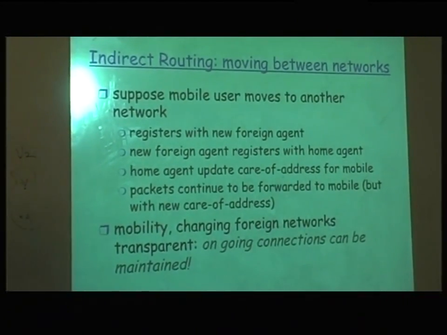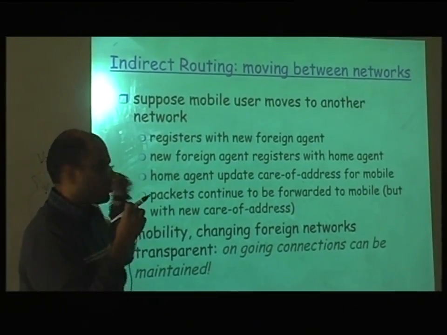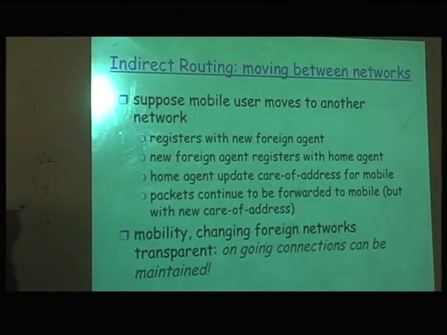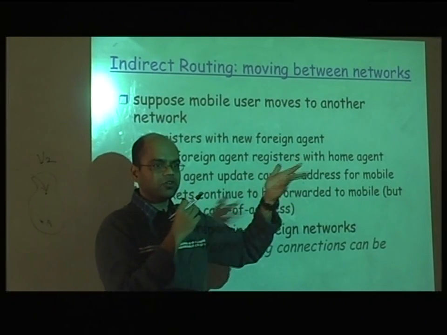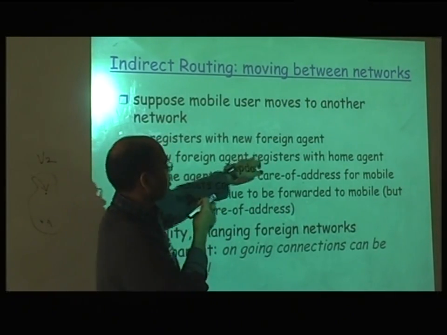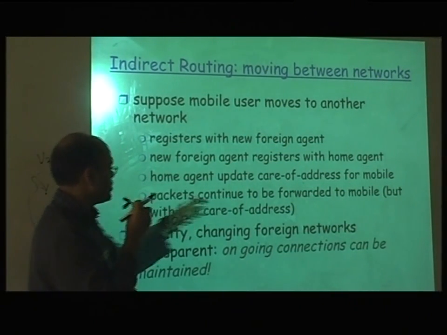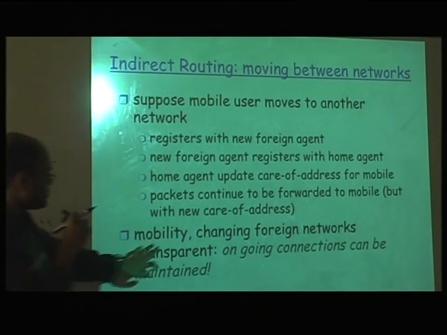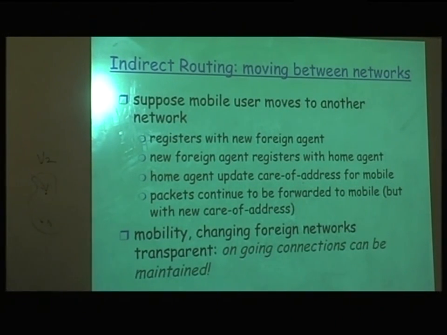So this is talking about moving between networks. Suppose the mobile user moves to another network, the case we just talked about. It will register with the new foreign agent. That is a must, regardless of which protocol you use. It has to register with the new agent. The new foreign agent can register what you discussed, or what you came up with, with the home agent. It will directly communicate to the home agent, and the home agent will update its care of address, and the packet now will be sent to the home agent and then directly to the new agent. Right? So this also is fine. The advantage of this is that mobility and changing foreign networks is transparent to the correspondent.